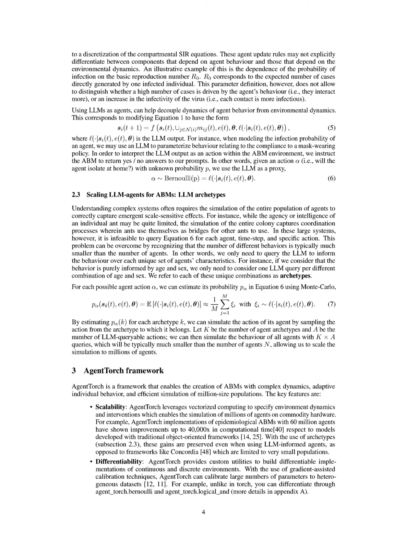The main steps of the AgentTorch framework include, first, defining the agent and environment dynamics, where agents update their states based on interactions and environmental factors. Second, utilizing LLMs to inform agent behaviors by querying them with contextual prompts that include demographic and environmental data, allowing for adaptive decision-making. Third, employing archetypes to reduce the number of LLM queries needed, thus enabling the simulation of millions of agents efficiently.